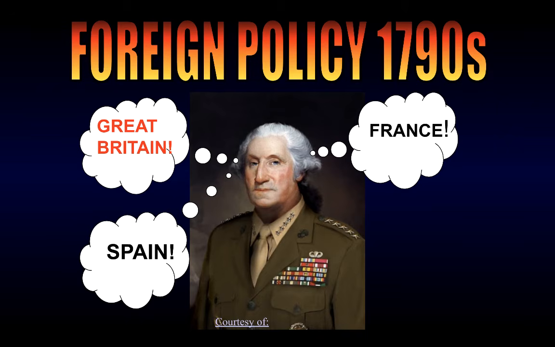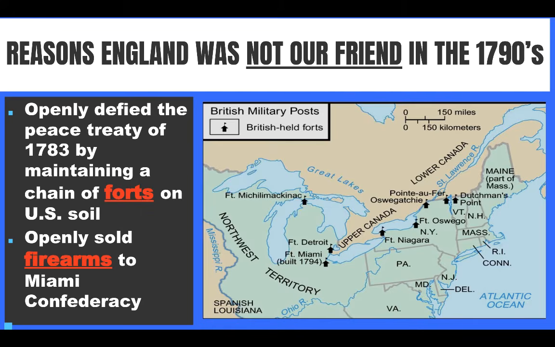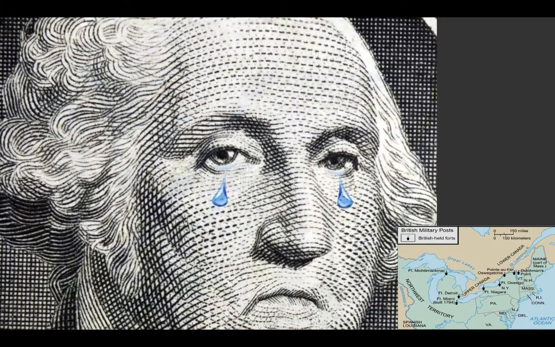While these issues with France and Spain were going on, George Washington also had to deal with estranged former mama, Great Britain. As U.S. settlers migrated west beyond the Appalachian Mountains, they came into contact with British threats. Great Britain openly defied the peace treaty of 1783 by maintaining a chain of forts on U.S. soil. While there, the British sold firearms to local Indian tribes that would then be used to pose a threat to American settlers on the frontier. The presence of the British on North American soil was seen as a threat to American settlement and peace out in the West.